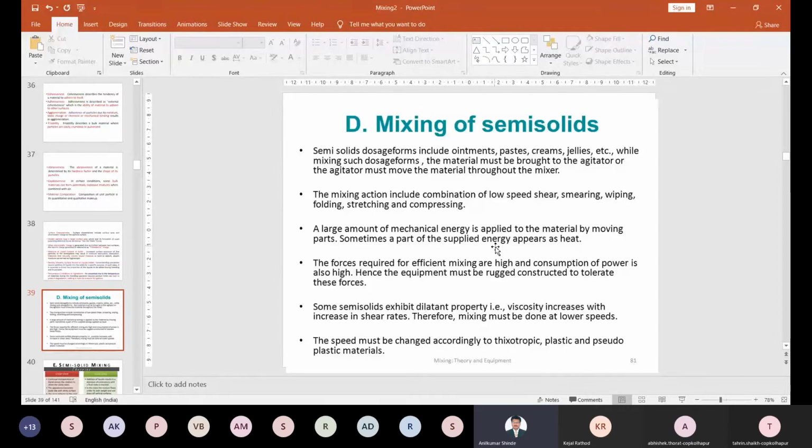The speed must be changed according to the property. Some of the materials are thixotropic in nature. So what is meant by thixotropic? If you apply shearing, you can convert it from one form to another form. So take an example of that.